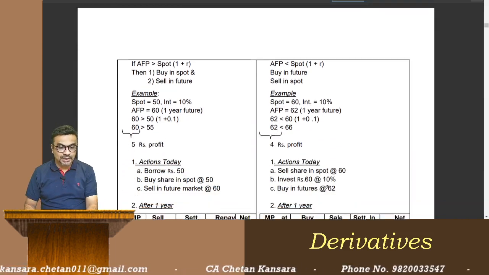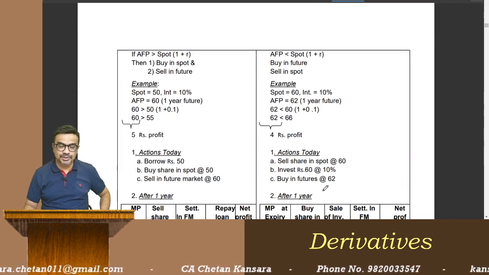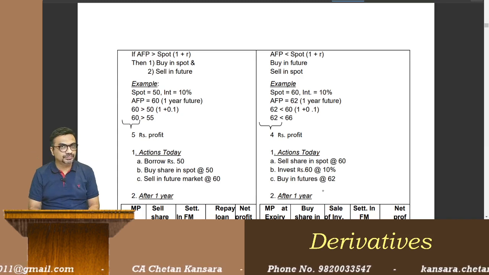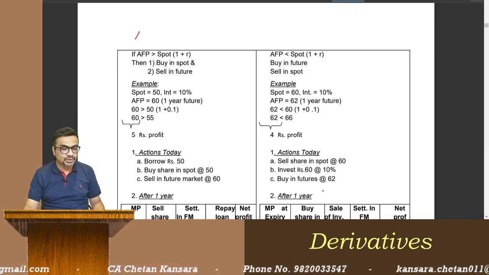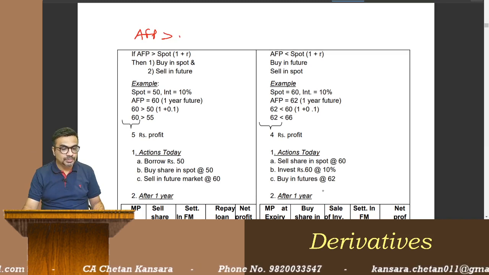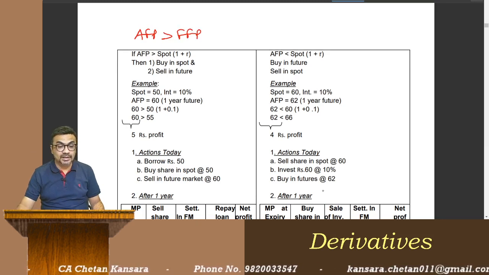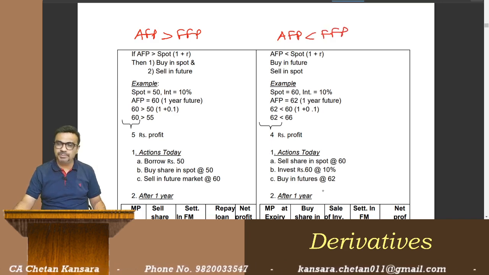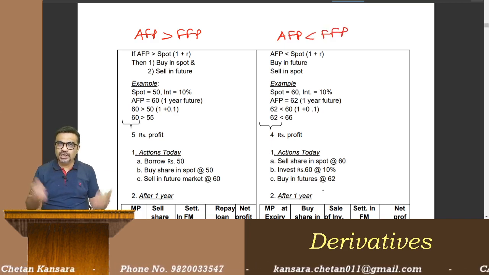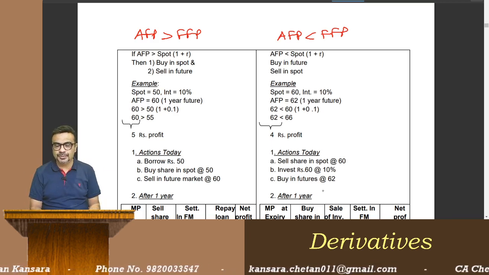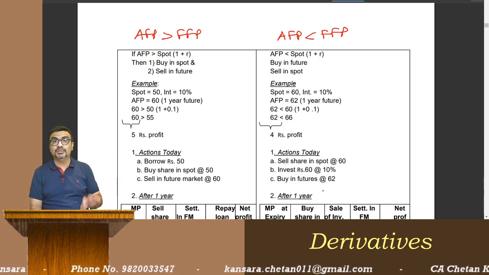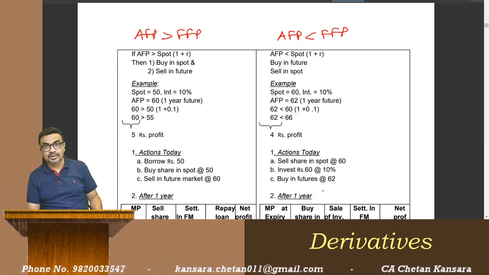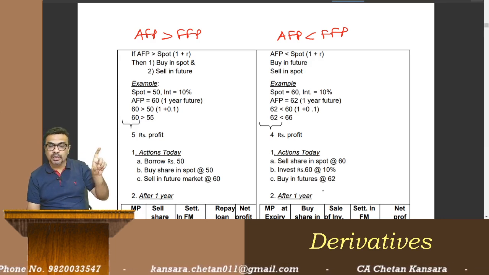Now there are two possibilities. See, there are two possibilities. One is actual future price is more than the fair future price, and the other possibility is actual future price is less than the fair future price. There is no third possibility. If they both are equal, then there is no scope of arbitrage. Okay, so if actual future price is more than the fair future price, whatever you have calculated is less, and actual future price is more.